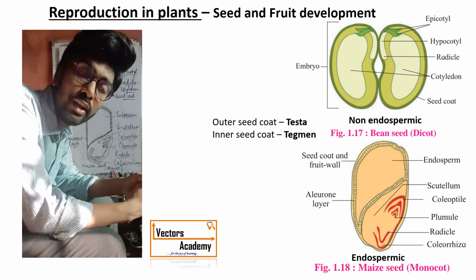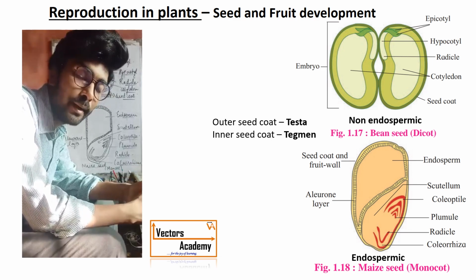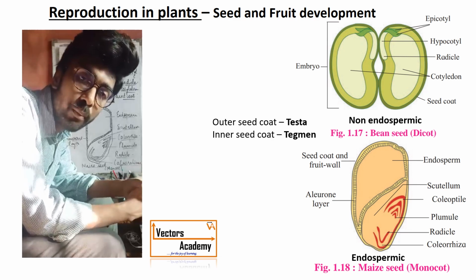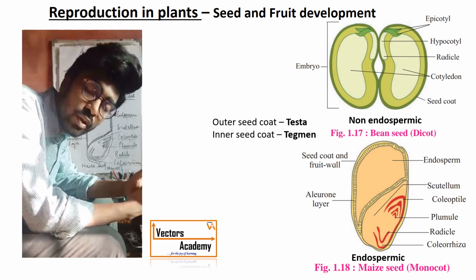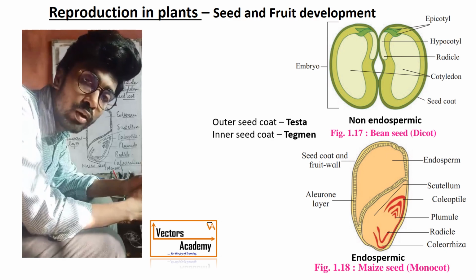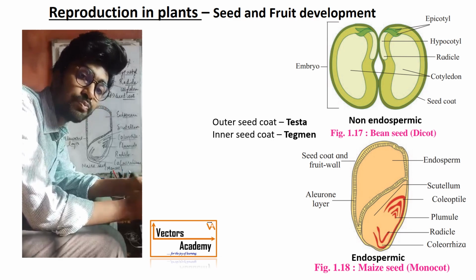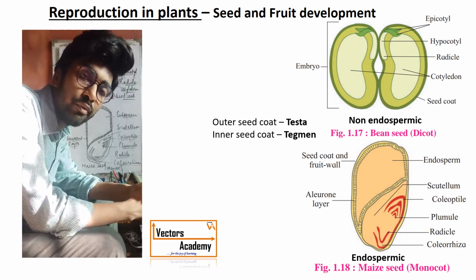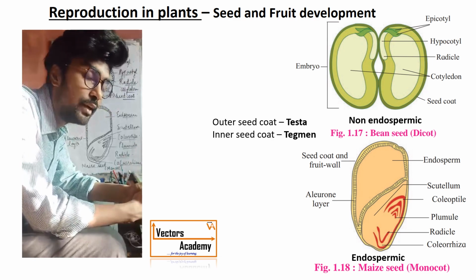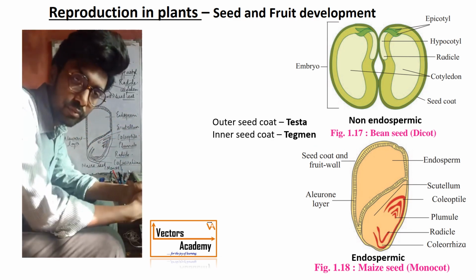The second one is called a non-endospermic seed or ex-albuminous seed. In some seeds, the embryo starts absorbing the food reserve from the endosperm, and once the food is absorbed, the endosperm disappears. That is called a non-endospermic seed or ex-albuminous seed. The best examples are the bean and the pea plant.